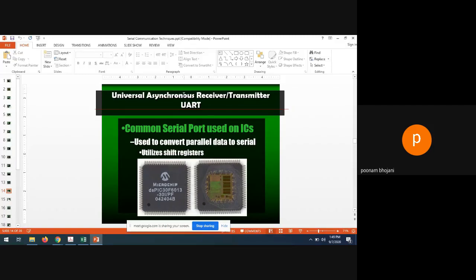So why is this protocol generally used? Whenever you are transmitting data through serial communication, but let's say your computer is working on parallel communication, I repeat, your computer has one processor IC, like this. Let's say this is the processor, for example, and it is working on 32 bits at a time. I told you in the last lab that parallel communication is used within the system, meaning in the computer, in the motherboard, whatever communication is done is parallel. But if you are communicating with peripheral devices, that can be serial.